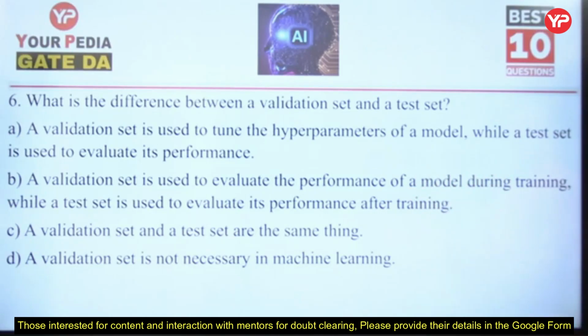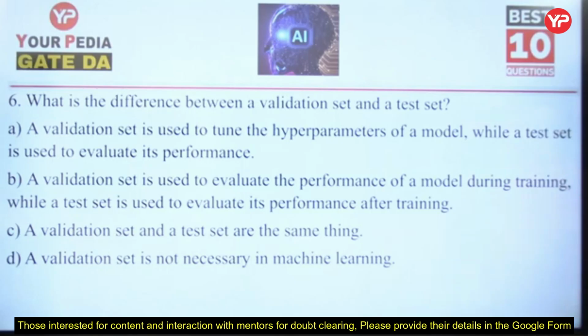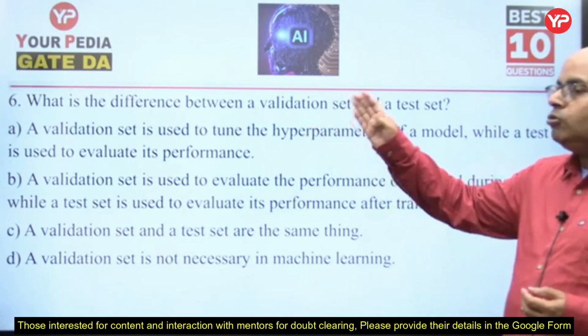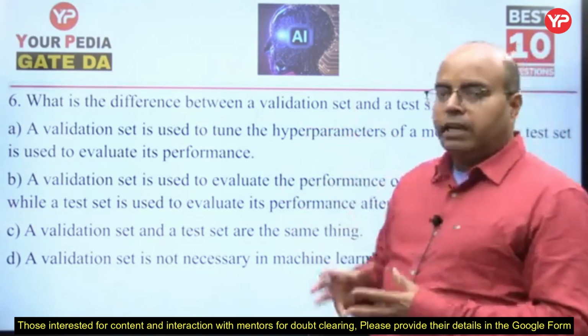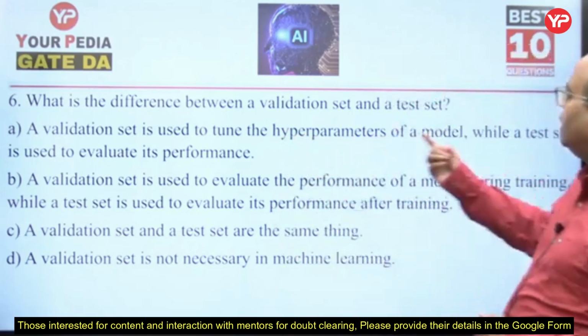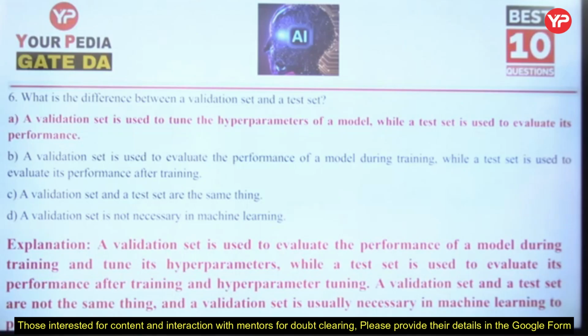A validation set and a test set are the same thing. A validation set is not necessary in machine learning. Of course, the first is correct. A validation set is used to tune the hyperparameters; the hyperparameters are tuned through the validation set. After training, you do validation. So through a different data set from training, you tune the hyperparameters, then you give it to the test set. So A is the right answer.